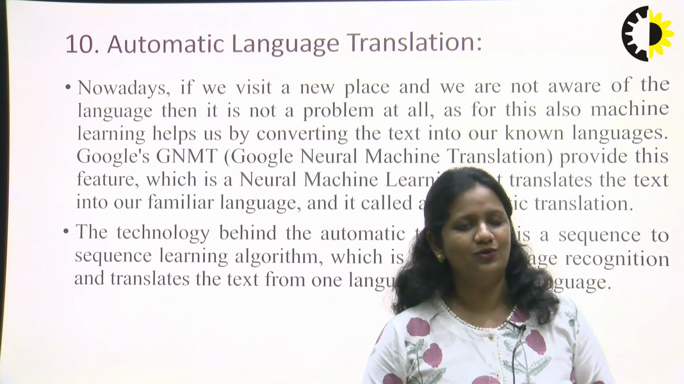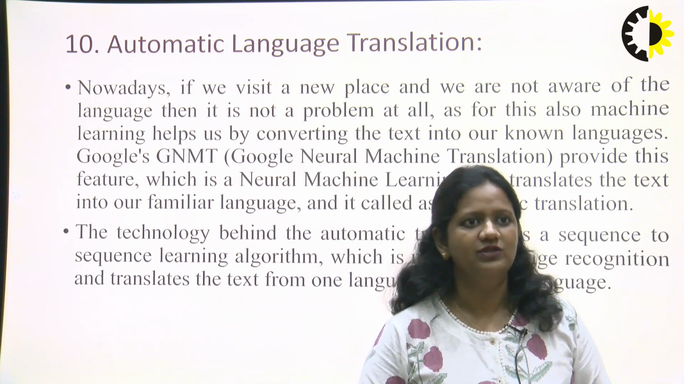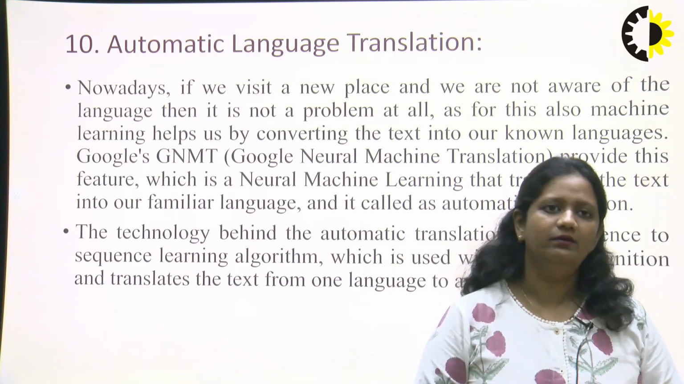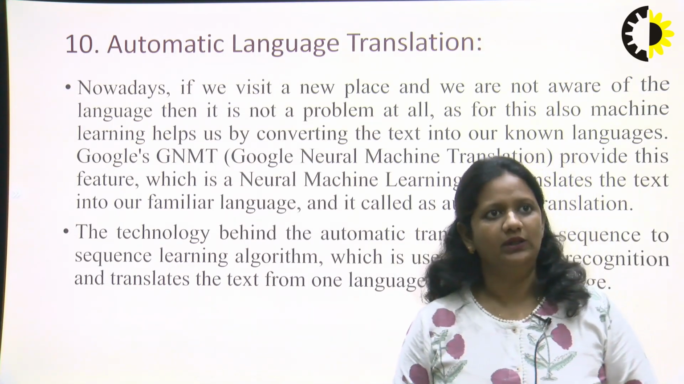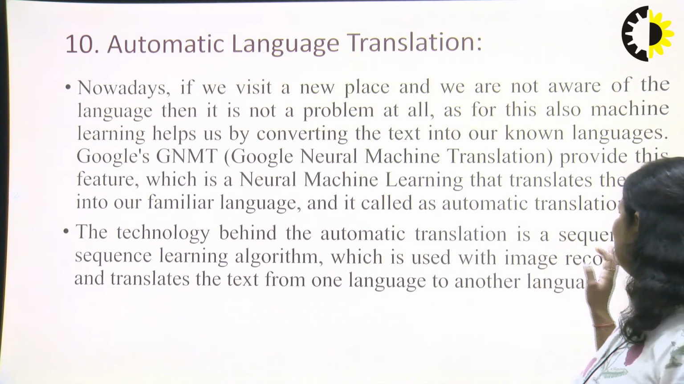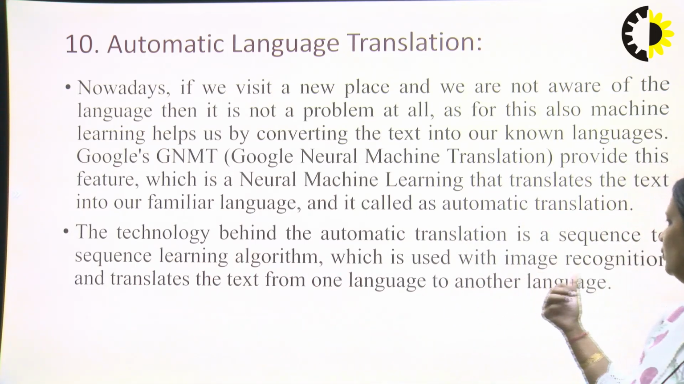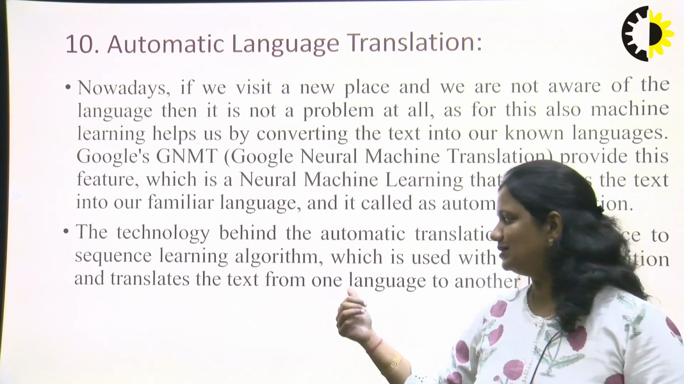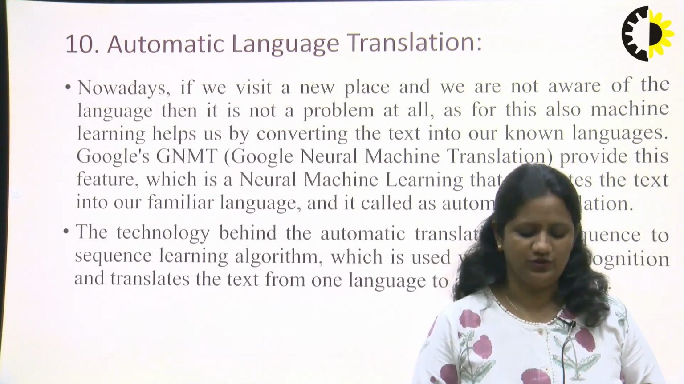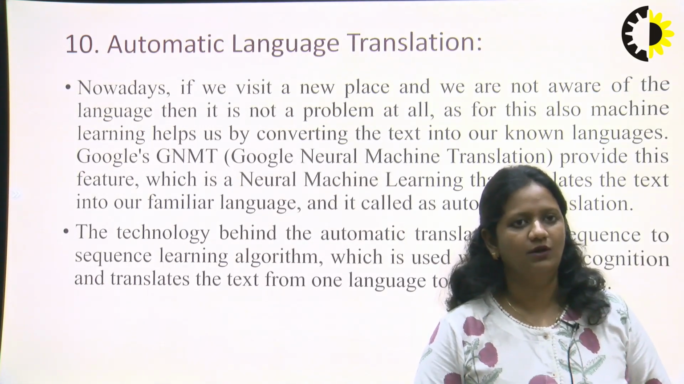Machine learning solves our problem of converting a language by providing neural machine translation, which translates the text into our familiar language. This is called automatic translation. The technology behind automatic translation is a sequence to sequence learning algorithm, which is used with image recognition and translates text from one language to another. So these are some applications of machine learning.